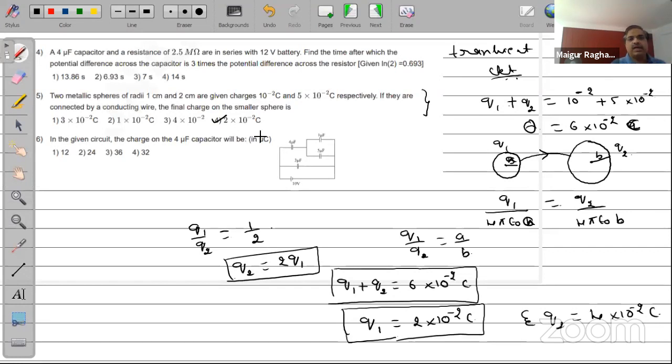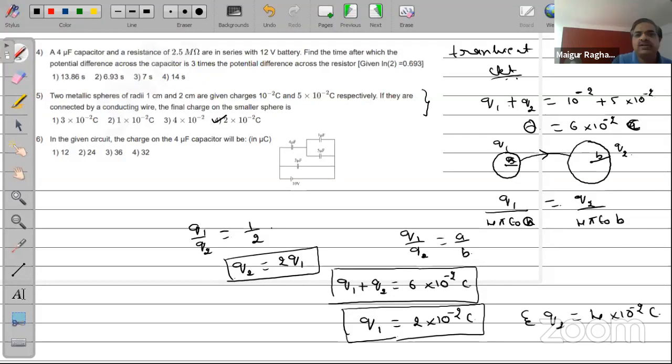Can I go to my next problem, which seems to be quite interesting? In the given circuit, the charge on the 4 microfarad capacitor will be, I have to find out what will be the charge on this part. Now, if you want to find out the charge on this part, the quickest way of doing this problem is to consider only this part of the circuit. Don't even worry about the 3 microfarad capacitor. Only consider this.